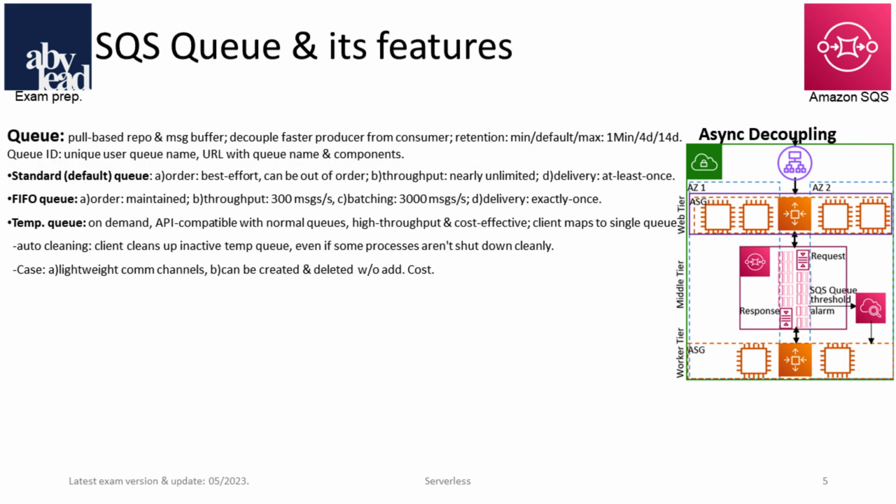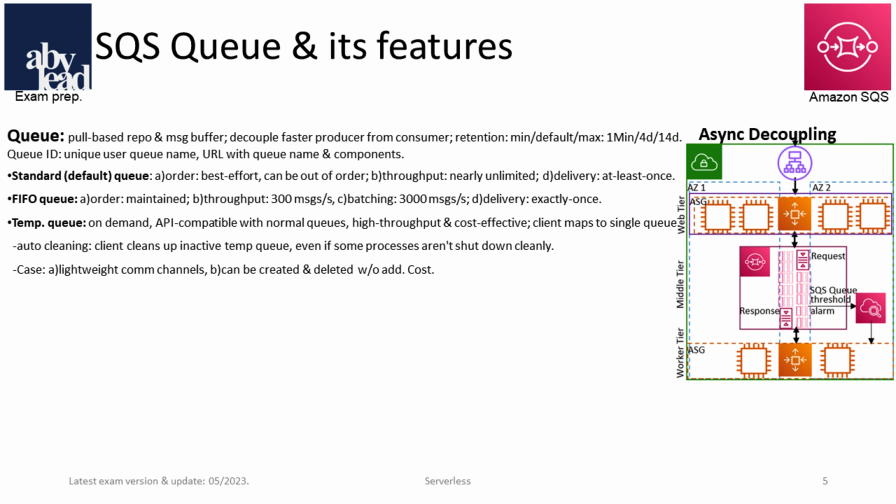With SQS, you can decouple faster producers from consumers via a polling model and a buffer with adjustable retention between 1 minute and 14 days. The default standard queue provides nearly unlimited throughput with at least once delivery, but only a best effort message order. In contrast, the FIFO queue offers an assured message order with exactly once delivery and therefore only limited throughput, also for batches.